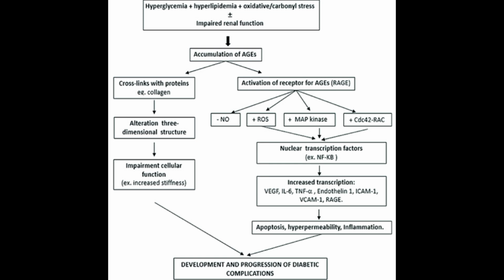Let's talk about the role of advanced glycation end products, or AGEs, and their interaction with receptors known as RAGE. AGEs interact with their receptors on the surfaces of various cells, including those in the gingiva. The binding of AGEs to RAGE can activate pro-inflammatory pathways, leading to the production of more cytokines and reactive oxygen species, or ROS. This interaction exacerbates the inflammatory response and promotes tissue destruction in the gums.